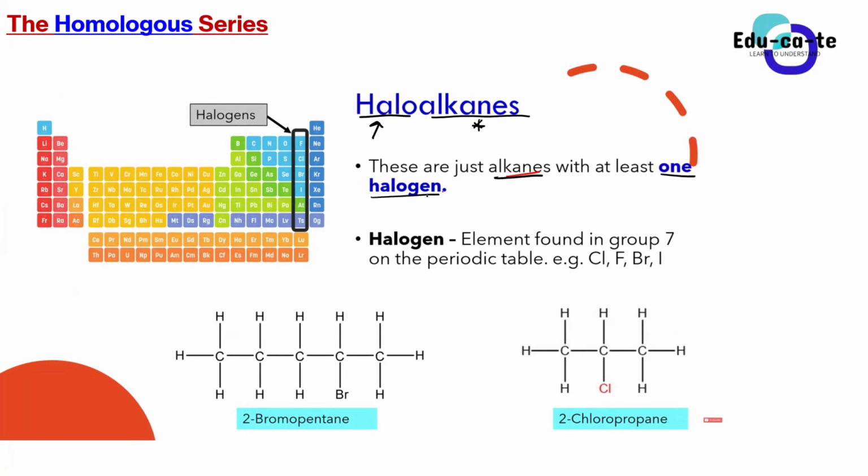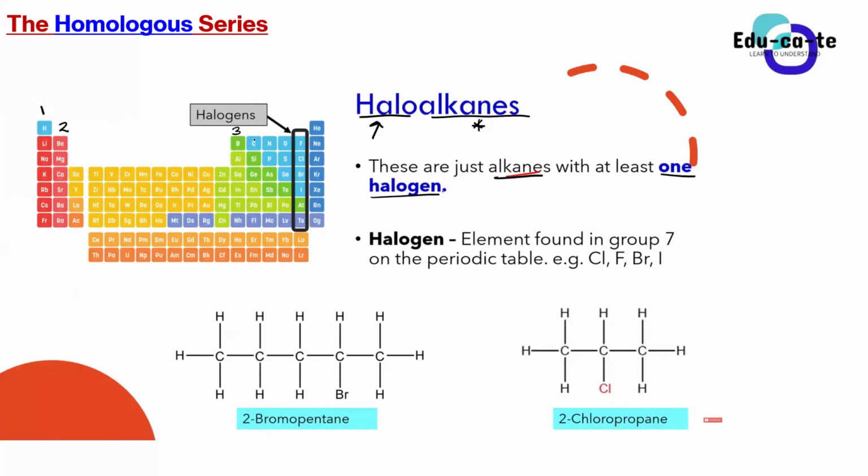All right. So what are halogens, guys? You already know them from the periodic table, don't we? These are the elements that are found in group 7 on the periodic table. You already know how to interpret the periodic table from grade 10 and your previous grades. So this is group 1, this is group 2, this is group 3.